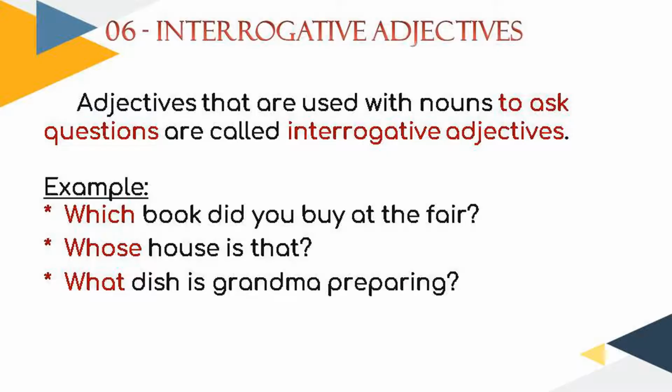The interrogative adjectives. Adjectives that are used with nouns to ask questions are called interrogative adjectives. So WH words can also act as interrogative adjectives when they ask a question about the noun. For example, which book did you buy at the fair? Whose house is that? What dish is grandma preparing? So here the words which, whose, what are called interrogative adjectives as they question the nouns book, house and dish.